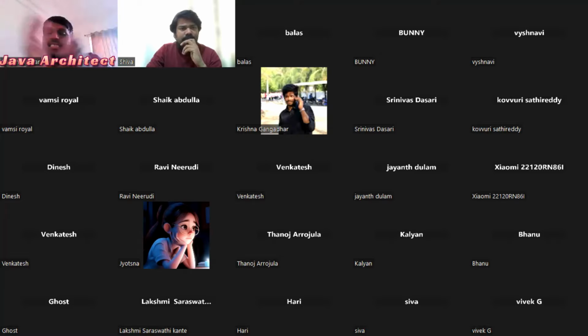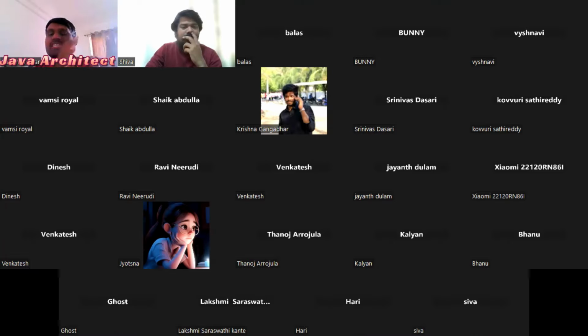Kafka is for message transactions. Earlier it was JMS, Java Messaging Service, that we were using. But now with Kafka, millions of transactions can be sent. So there are so many technologies involved, but for a fresher, all these things will be too much. What I suggest is you start from ground zero. Think that you don't know anything about Java, and start from there.